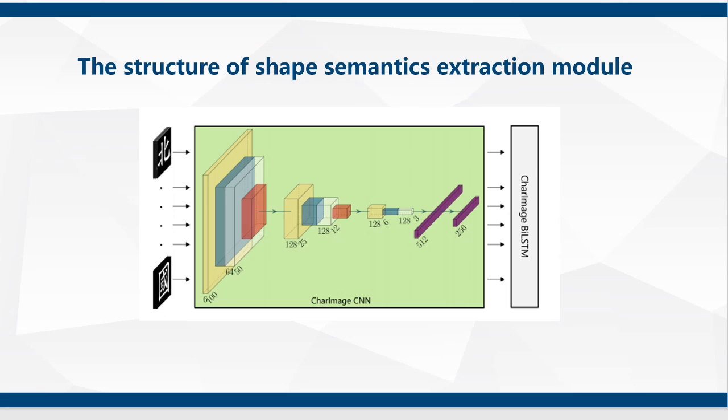In the shape semantic extraction module, we treat each font image of a Chinese character as a channel. That is to say, each Chinese character has 6 channels of image. Then we use a 5-layer CNN and BiLSTM to extract its semantic information. The dimension settings in the CNN are shown in the figure.